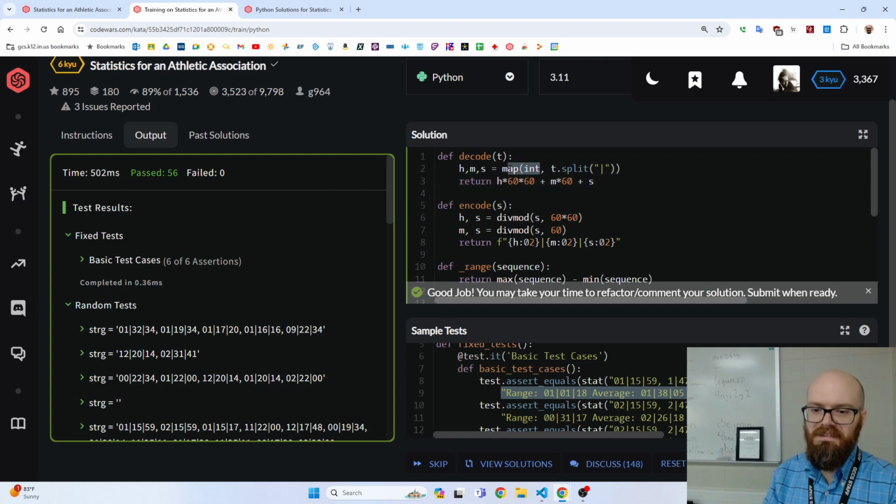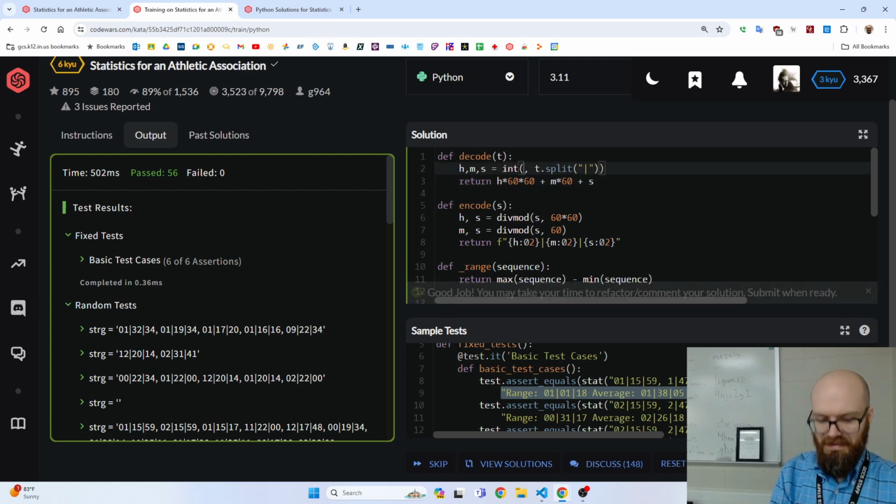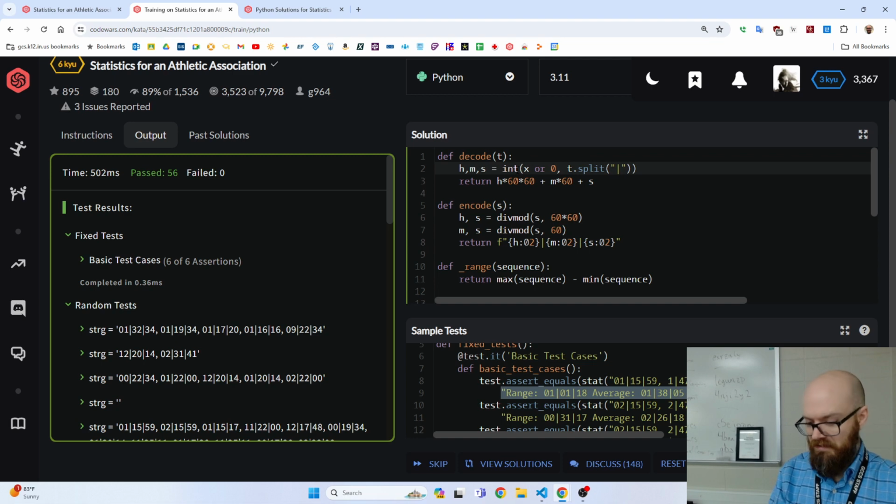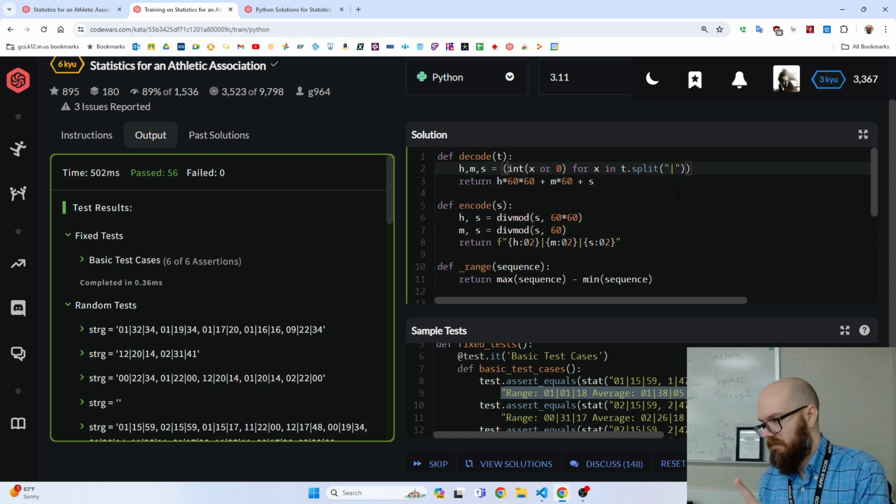I'm gonna say, okay, int x or 0. This is how I fixed it earlier, for x in this stuff, okay? So if they happen to test vertical pipes with nothing in between, this would fail and this would fix it. If we say x or 0, meaning string, unless it's nothing, then we take a 0.